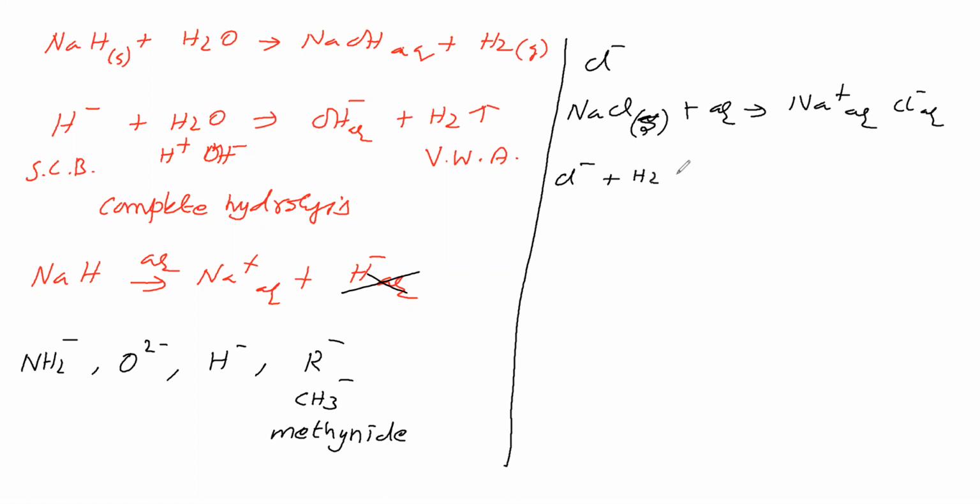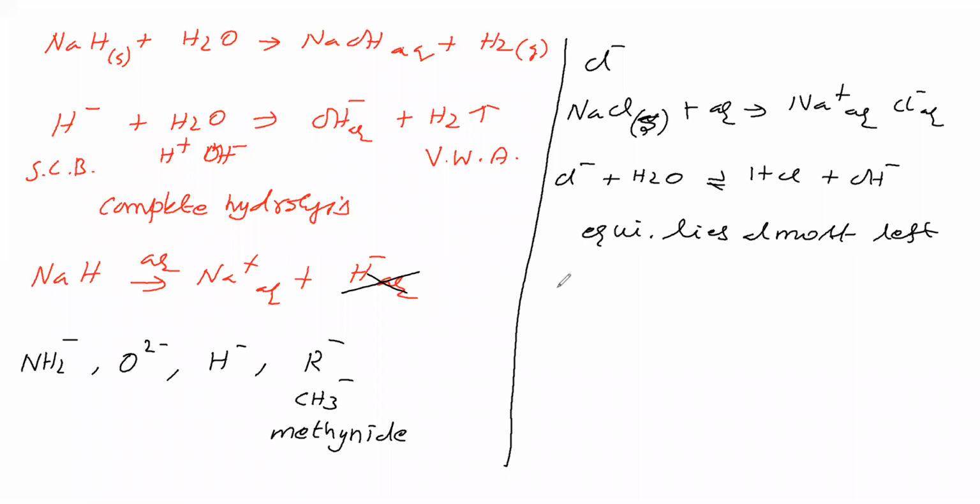So can Cl minus undergo hydrolysis with water to give HCl and OH minus? Not at all possible. This equilibrium lies almost left. That means the forward reaction is not there. Why? Because HCl is a strong acid. Its conjugate is a very weak base. Therefore, it is not undergoing hydrolysis. Therefore, if the anion is from a strong acid, it will not undergo hydrolysis.